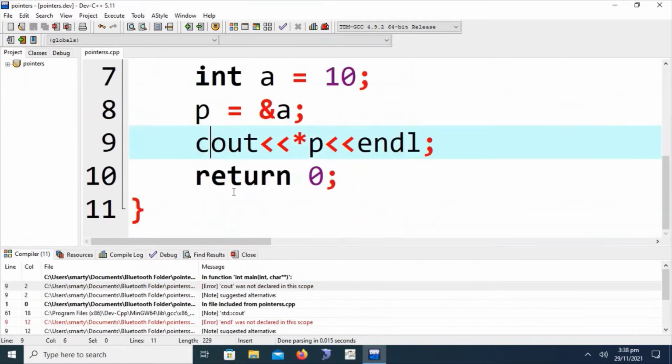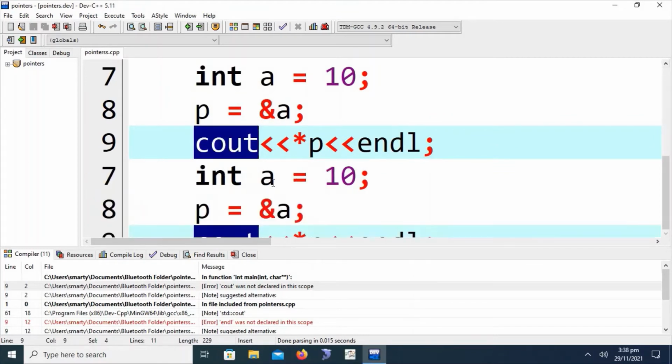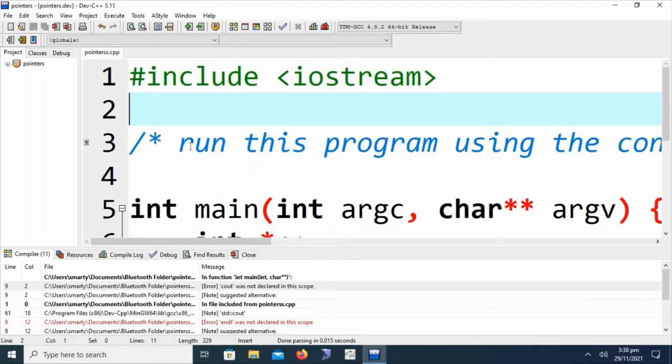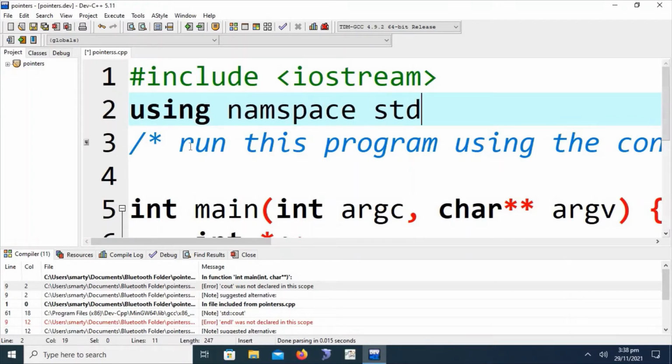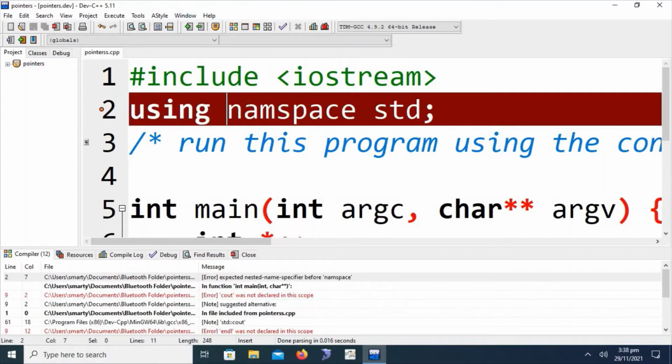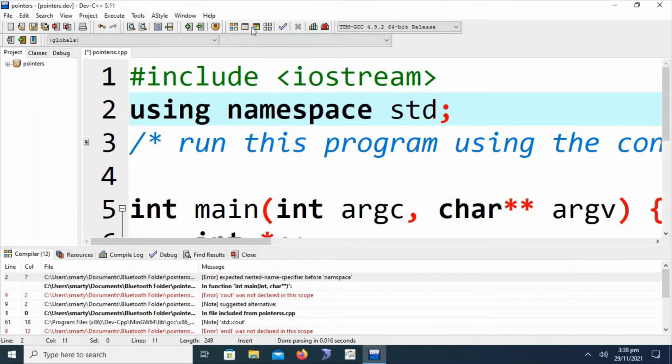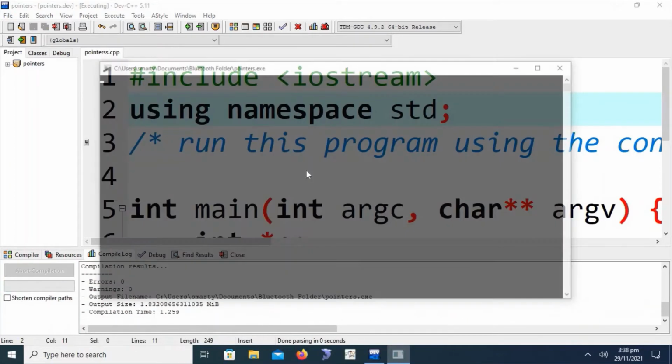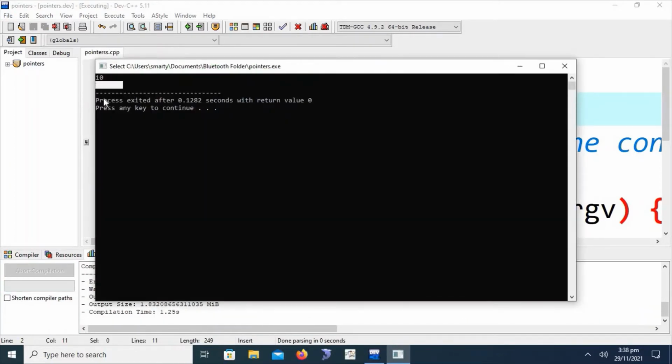The line cout is giving an error because we have not used stdio.h or using namespace std. Okay, compile it again, with using namespace. This is now displaying the value of the variable a that we saved.